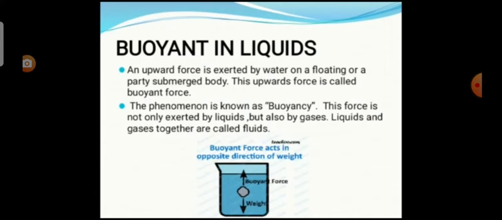This phenomenon is known as buoyancy. This force is exerted not only by liquids but also by gases. So liquids and gases together are called fluids.